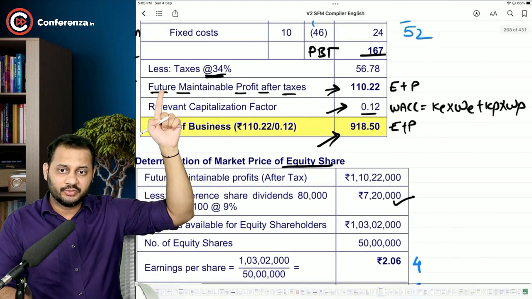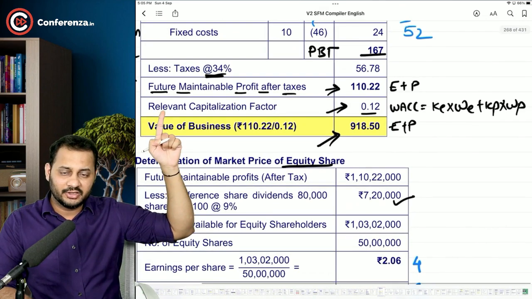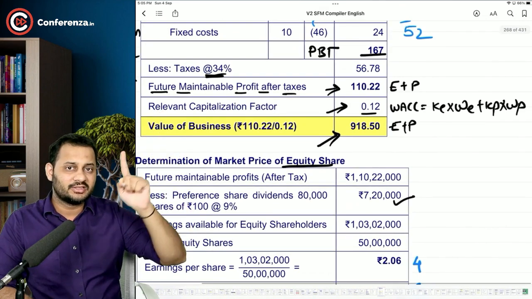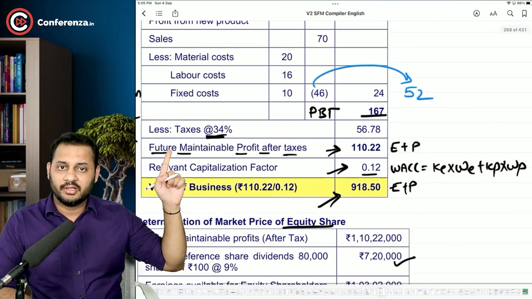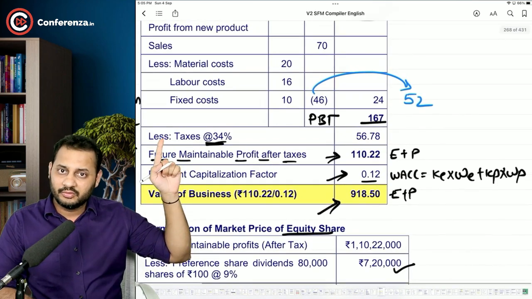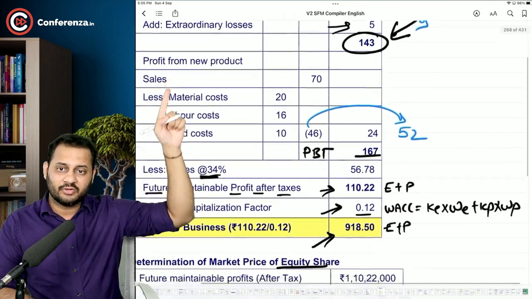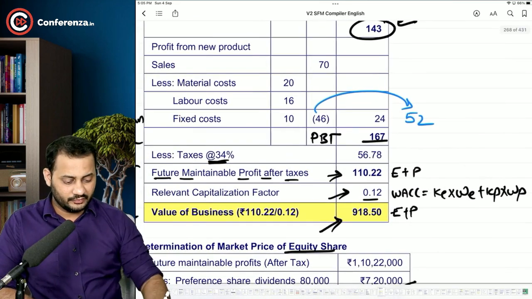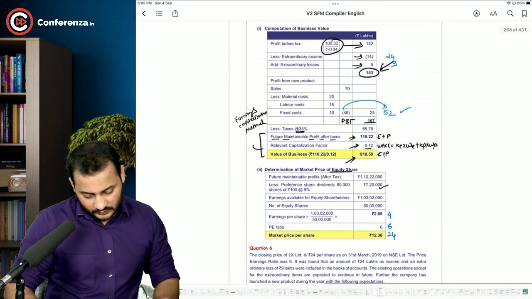Once you take this future maintainable profit with the help of the cost of capital given in the question, you can calculate the value of the business. This is the first part, or I think the second part of the question. And from this future maintainable profit after tax, you are going to adjust the taxes and then these expenses, extraordinary items and the 52 of the new product. Okay, let's have a look now.